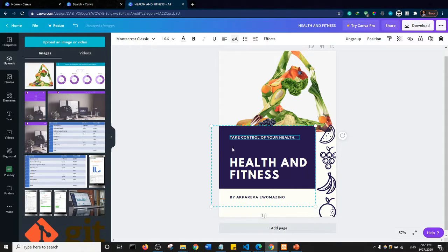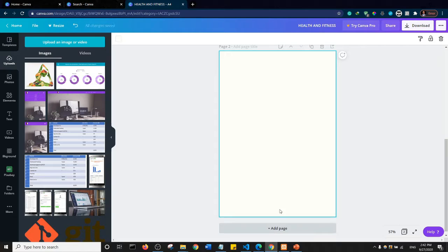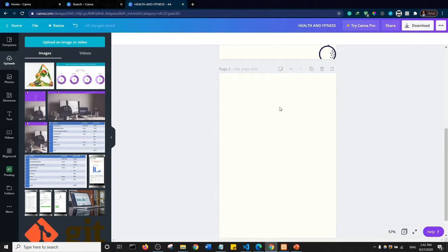Okay, so that's what I'll just do there. I'll just assume that this is my cover page. All right, so what I'll do next is add a page 2. I'll just click on add another page. Now the fact that I clicked on add another page, I got a blank page. But let me just say at this point that you can actually duplicate a page.